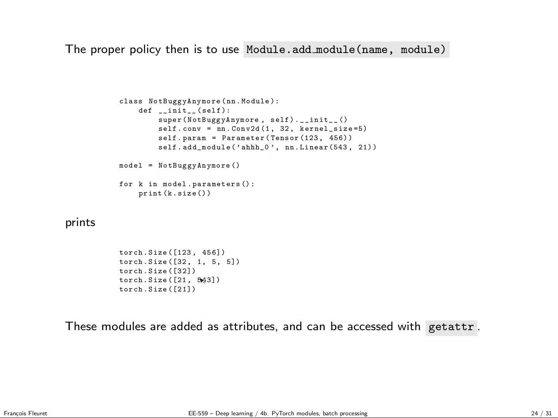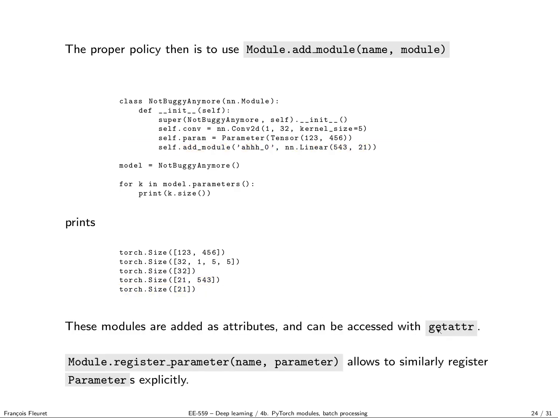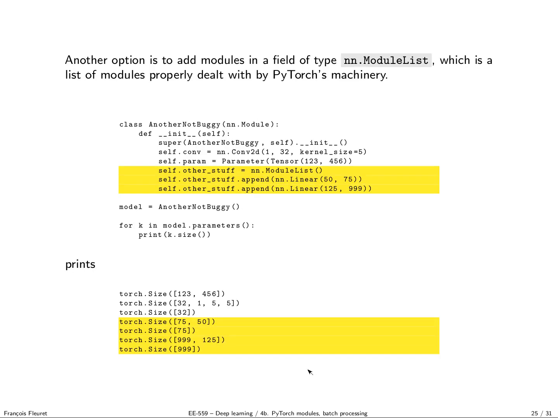And you can access them with getattr. You can also register a parameter explicitly, which will do the same. Another strategy that I prefer, and I think it's encouraged, is to use a ModuleList, which is simply a list of modules that PyTorch will visit when you call parameters. So here I'm adding those modules, and then the parameters are visible when I go through the parameters.